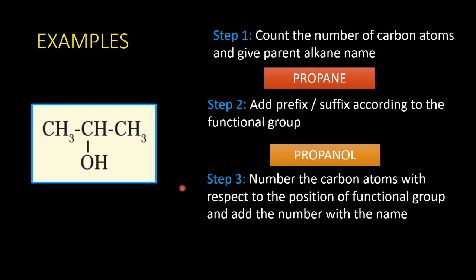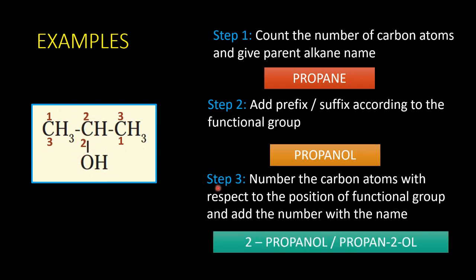So let us number the carbon atoms. The numbering can be done in two ways. I can number like this: 1, 2 and 3, or 1, 2 and 3. In either of the numberings, the position of the carbon atom containing the functional group does not change. So both ways it can be numbered. The second carbon is containing the functional group. Add the number along with the name. So the name becomes 2-propanol, or I can write it as propan-2-ol. Both ways it is correct.